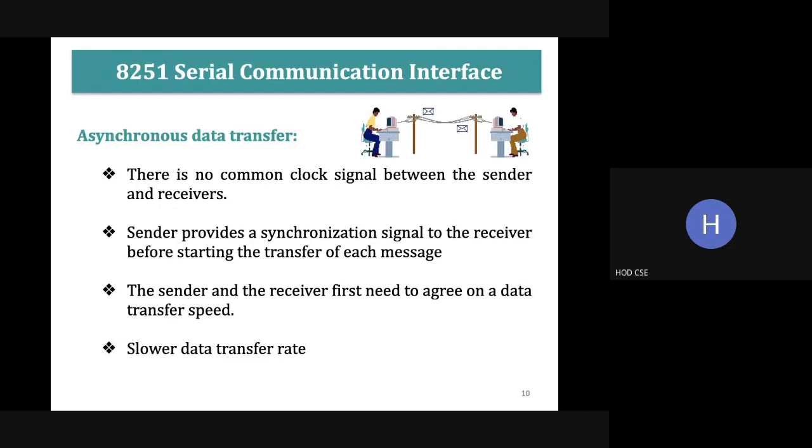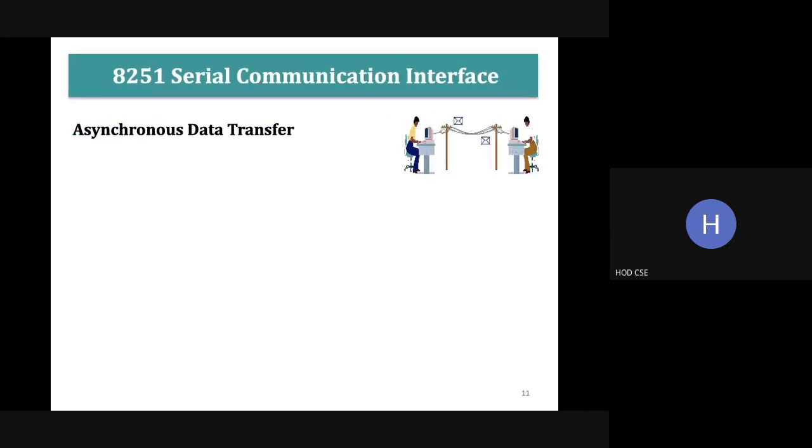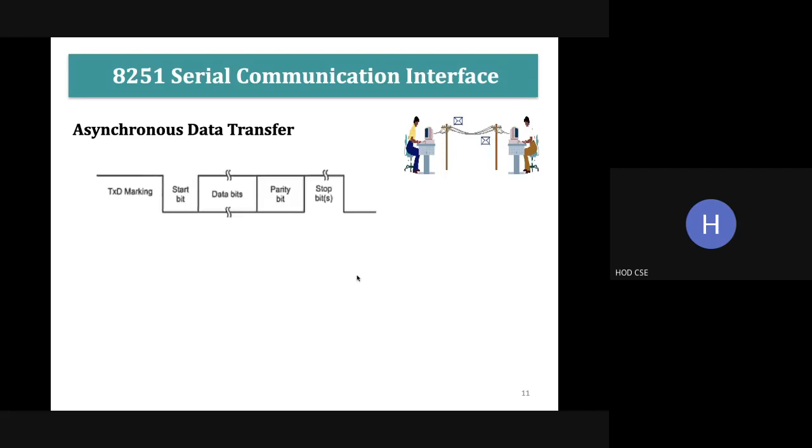Before transmitting the data, whether it is asynchronous or synchronous, we have to frame the data. In asynchronous data transfer, the framing format is: we have a start bit, then the data bits we are going to transfer, then the parity bit, which is optional, and then the stop bit.